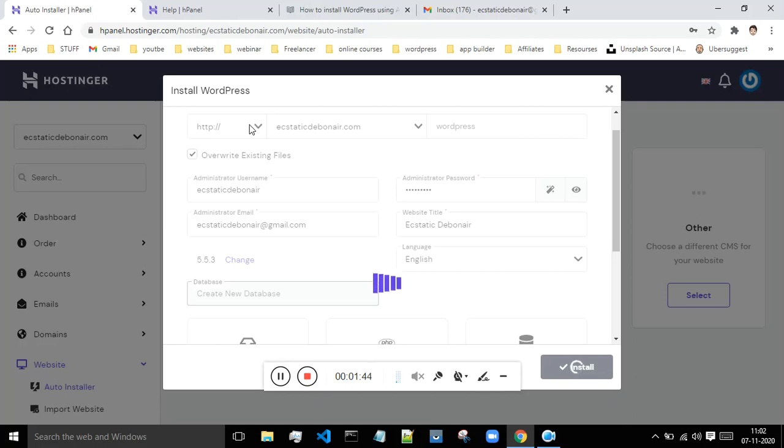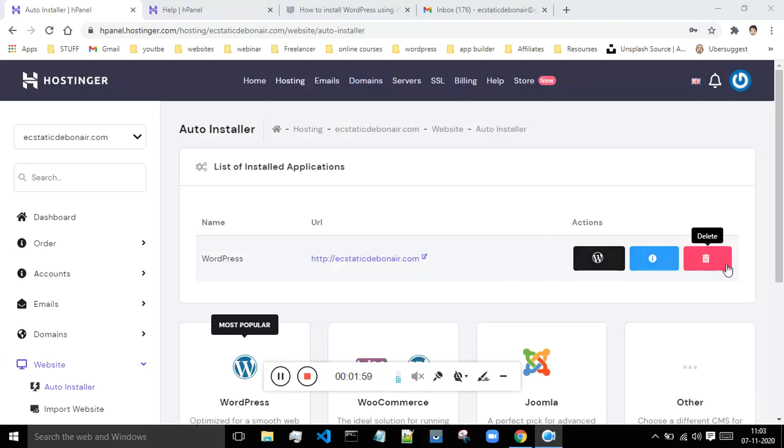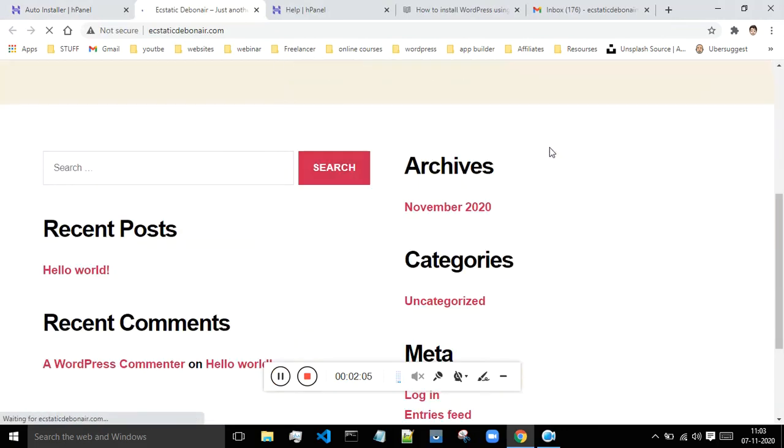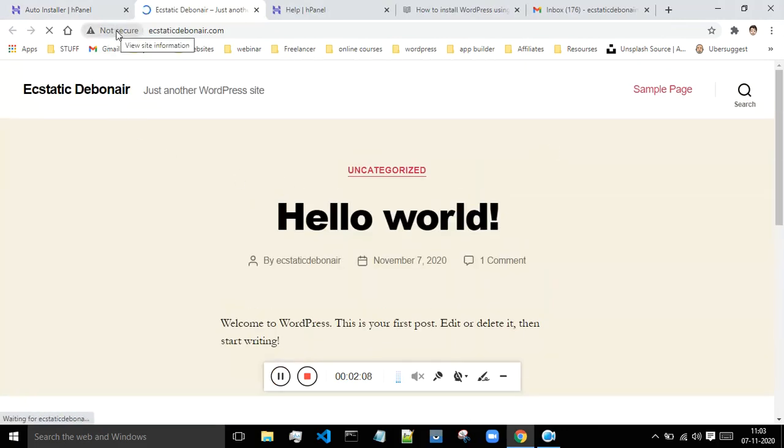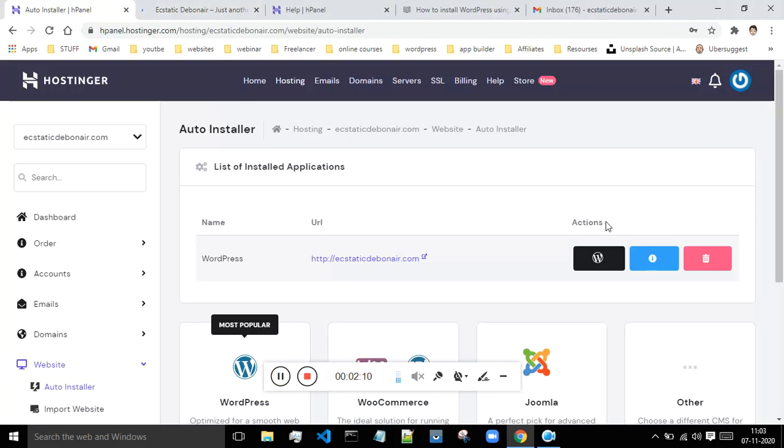Okay, so this will basically take some time for things to set up, the environment and installation, everything. So let's just wait for a while. It is taking a little bit of time to install everything. Okay, so now it has been installed. From this you can just directly go to your website and access it. Currently, this is the sample website and it says not secured, because we have to redirect our website from HTTP to HTTPS.